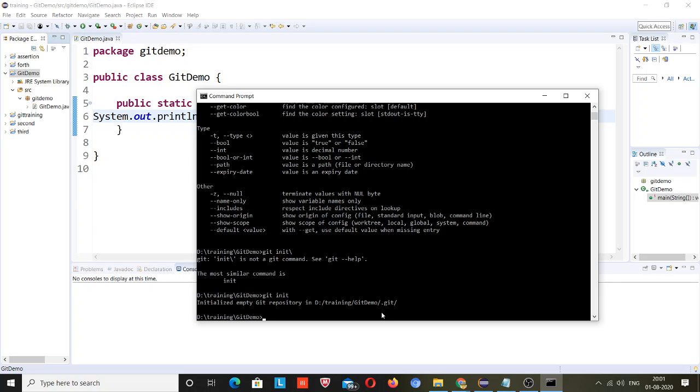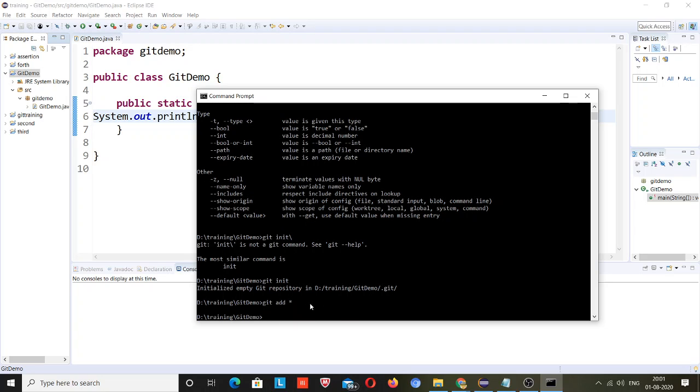What is staging? Git, the software that you have installed, will take care of all the code for merging, for adding, for pulling, for pushing. So you need to add to that stage first. Okay, and the command for that is git add star space star. Remember that. I will copy and click enter.